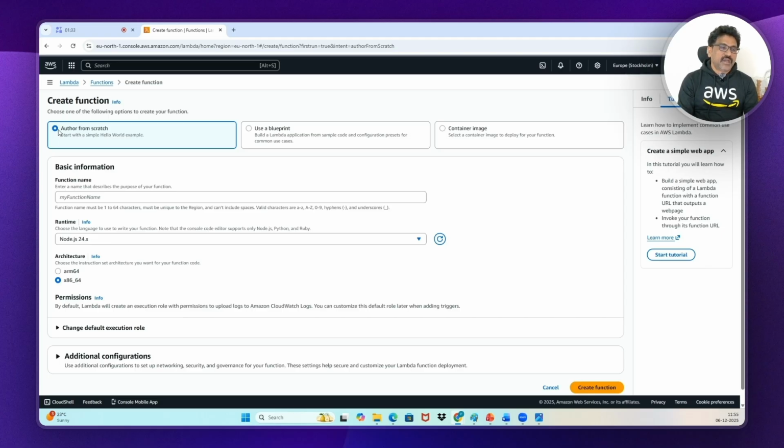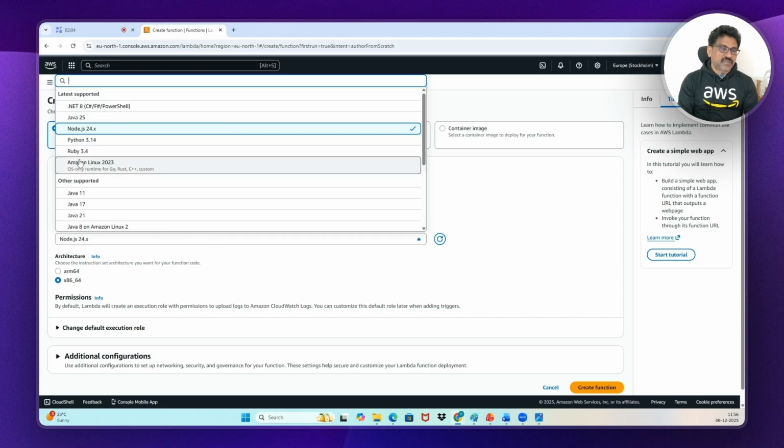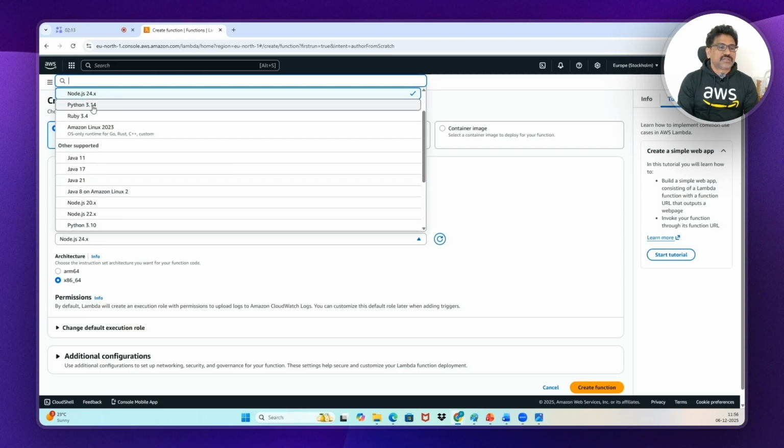Fine. Let it be Author from scratch, and for function name, just give any name for the Lambda function. I'll give srtech demo1. You can give anything. Now, what is this runtime? We have already discussed in the theory part that Lambda will not support all technologies and programming languages. Lambda supports only particular languages, like Node.js, Python, Java, C#, .NET and so on. It will not support shell script and other things. Let us select Python.